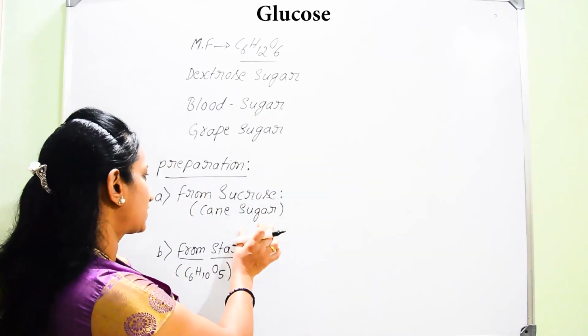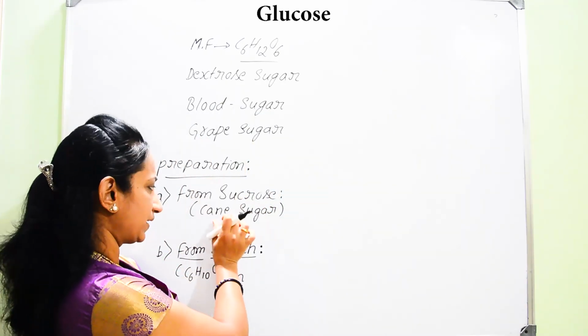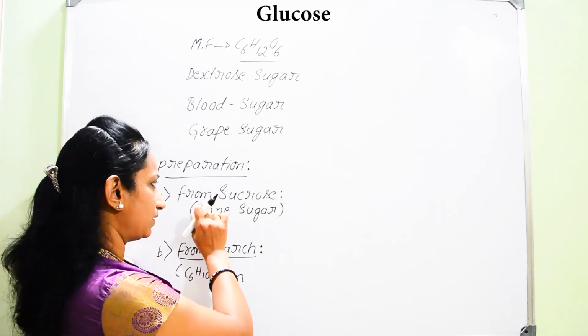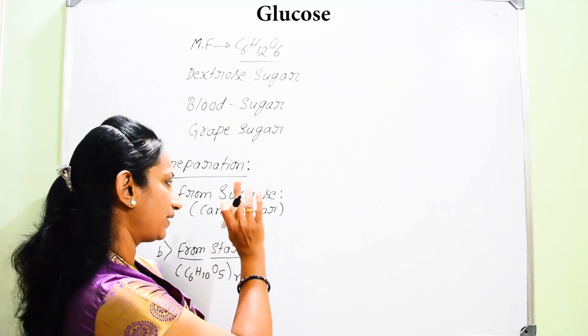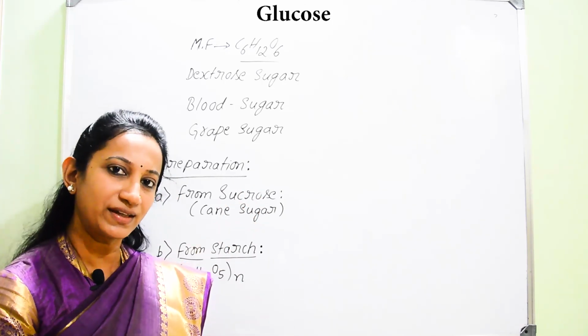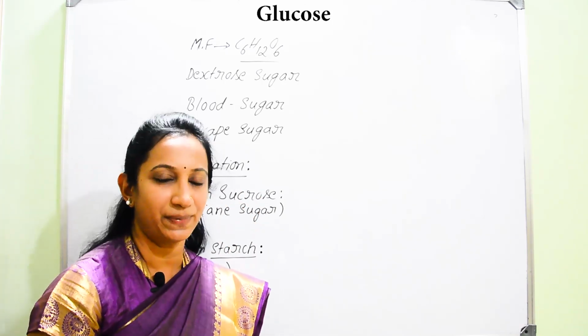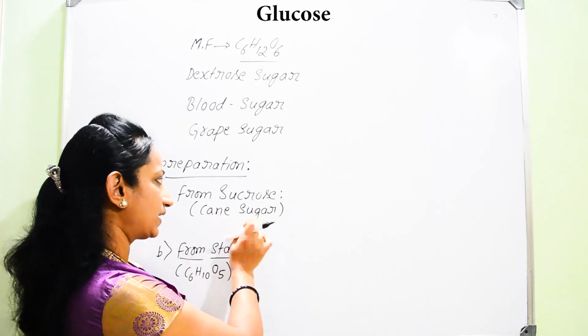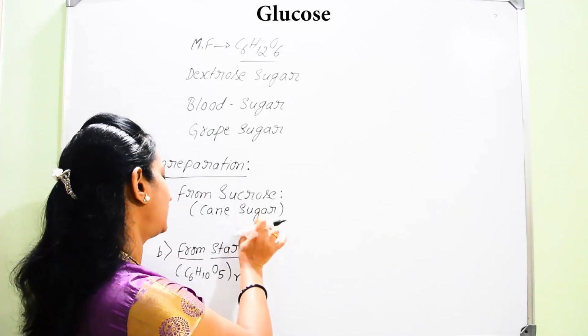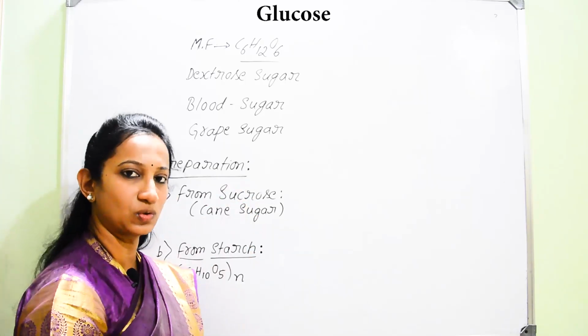And now if you consider that sucrose, that sucrose is abundant in cane sugar. So now we can synthesize or prepare glucose by starting with that source. Which is that source? Cane sugar. So cane sugar contains disaccharide, that is sucrose.